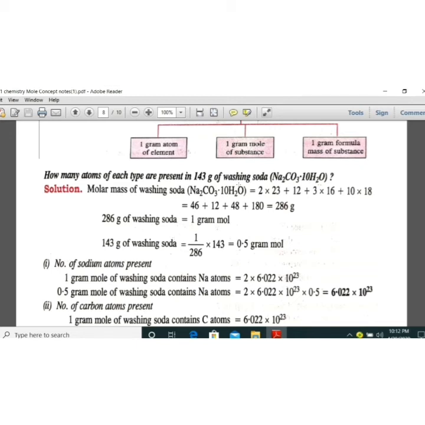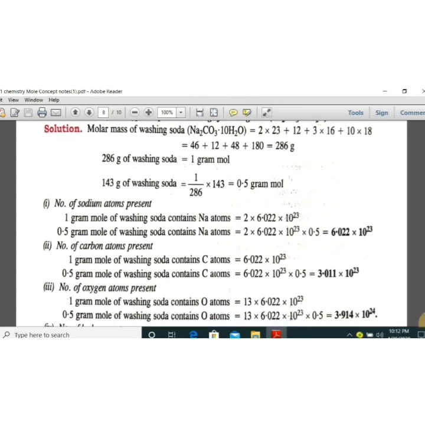Now, the number of sodiums in this molar mass is 2 atoms. So in this case, the number of sodium atoms will be 2 into 6.022 10 to the power 23. In case of carbon, 1 carbon is present, so the value will be 1 into 6.022 10 to the power 23.